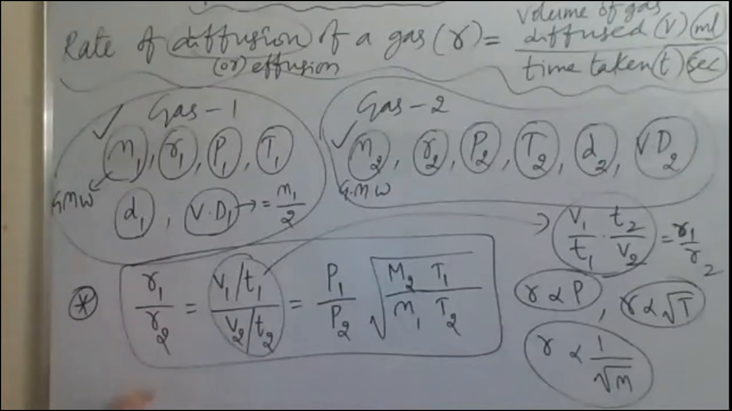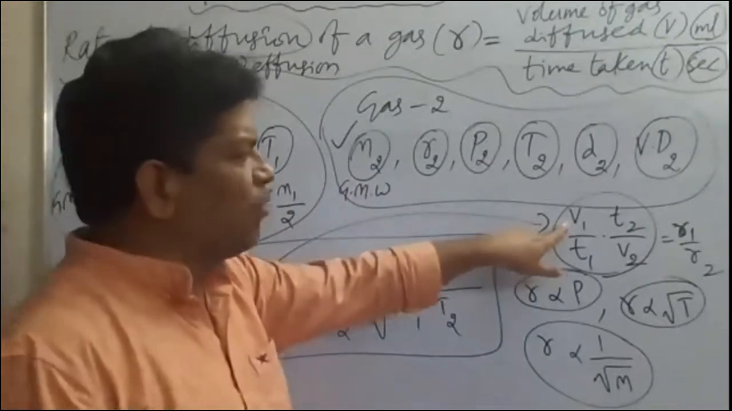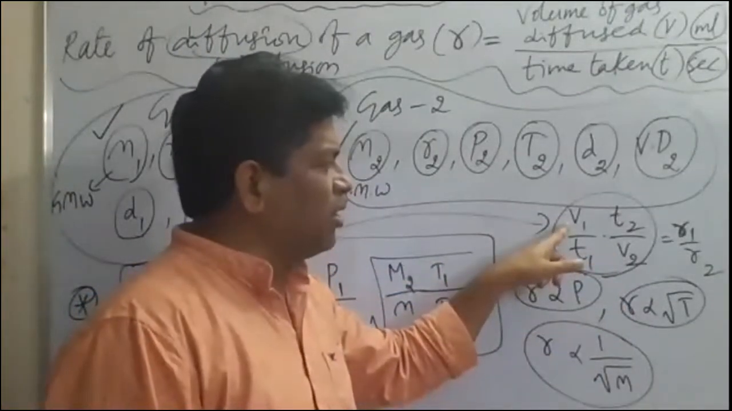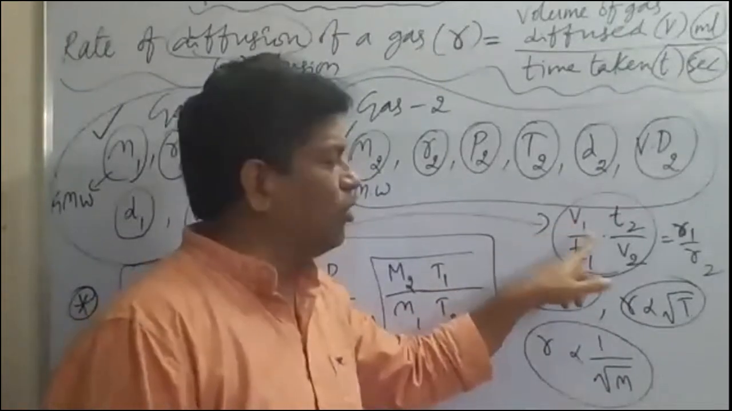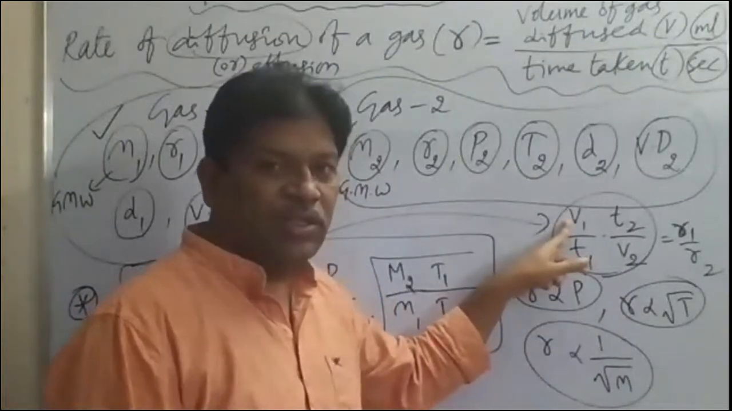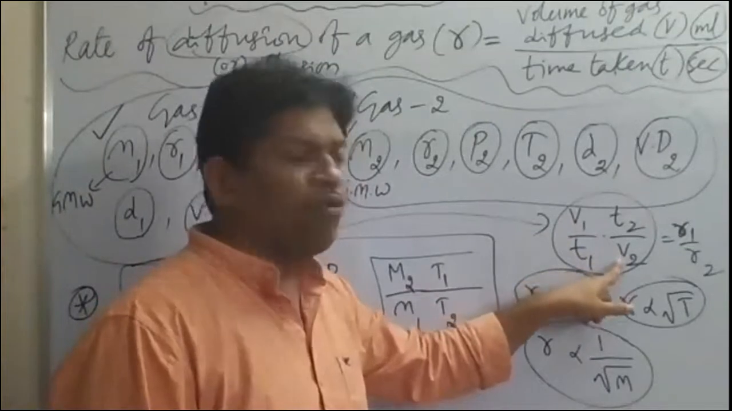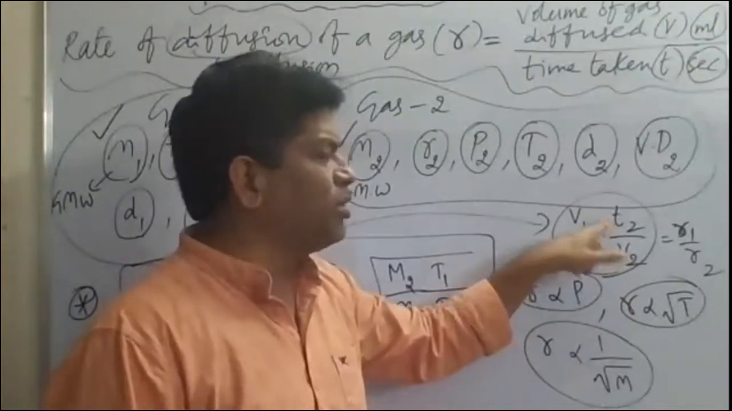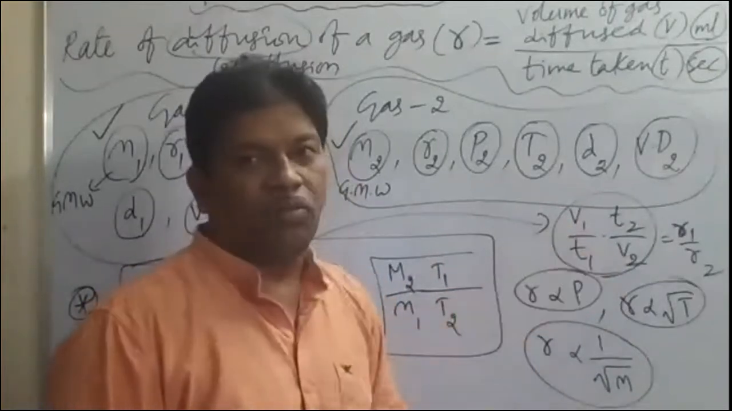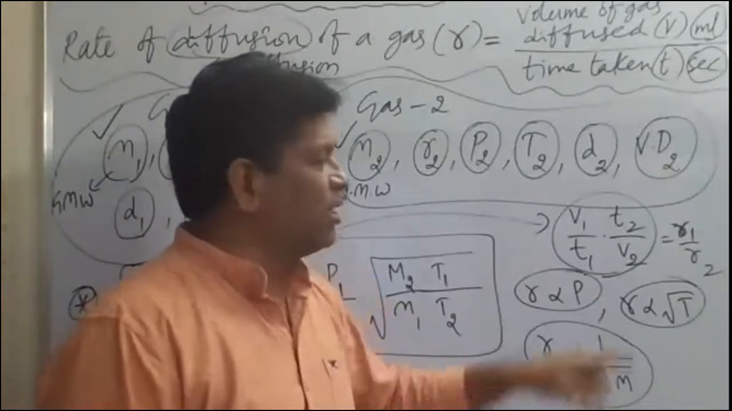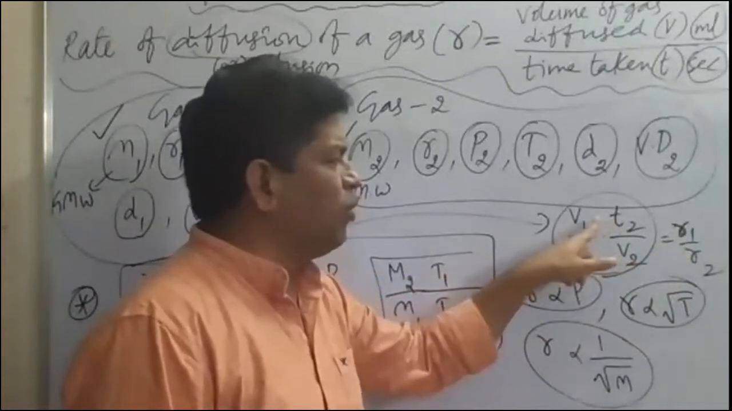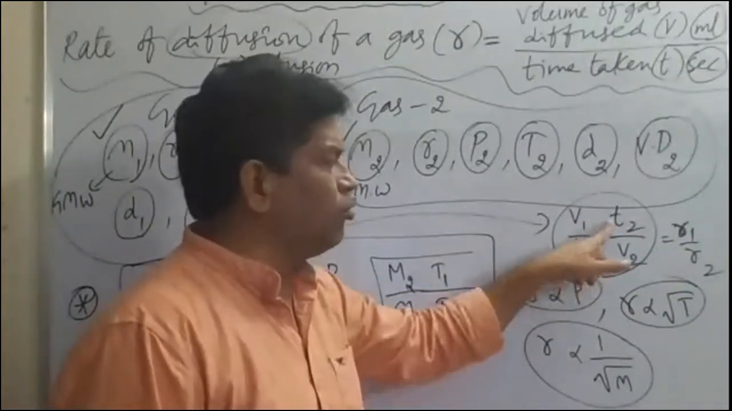Now imagine whenever we take V1 of the gas is equal to V2 of the gas. Suppose they mentioned in one question that the volume of the first gas diffused is equal to the volume of the second gas diffused. Suppose 5 ml of the first gas is diffused in T1 seconds and the same 5 ml of the second gas is diffused in T2 seconds. Now T1, T2 are different, but V1 is equal to V2, they gave in the question. Both volumes of the two gases are the same. Then V1, V2 will be the same and these two get cancelled. Then R1 by R2 is equal to what? T2 by T1 only. R1 by R2 is equal to T2 by T1.